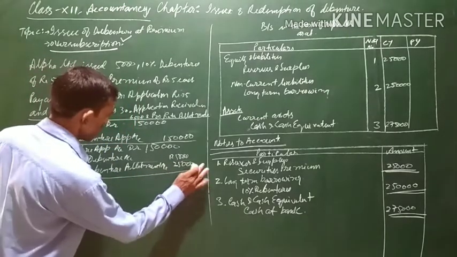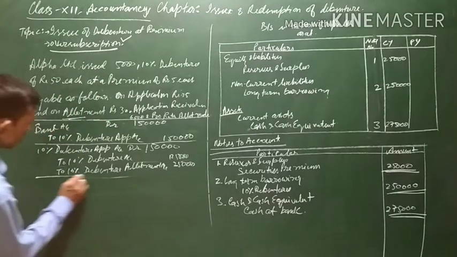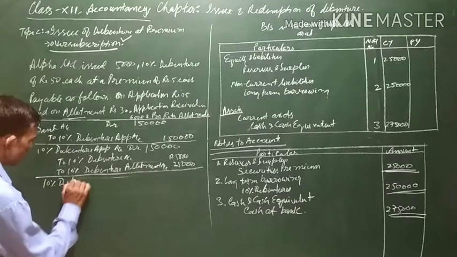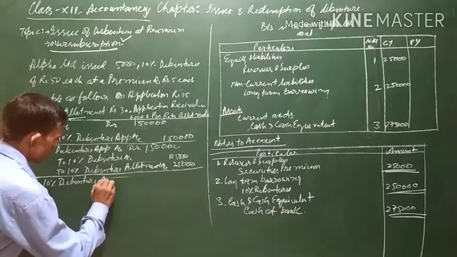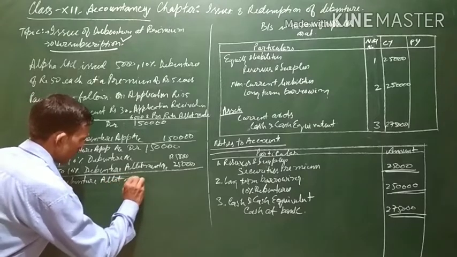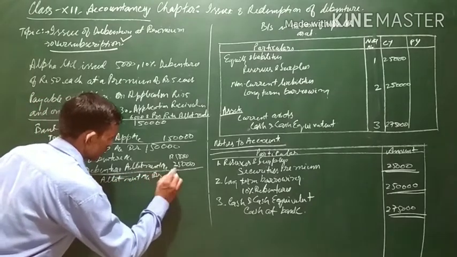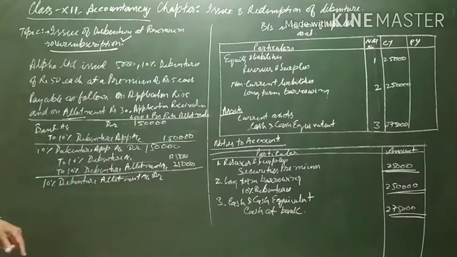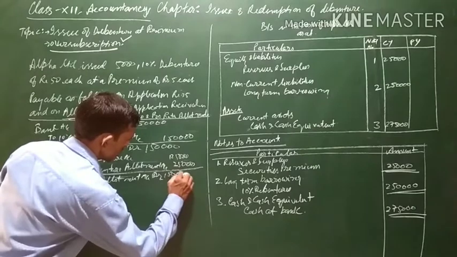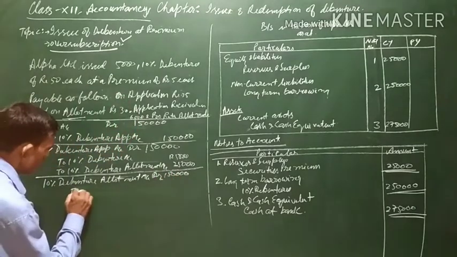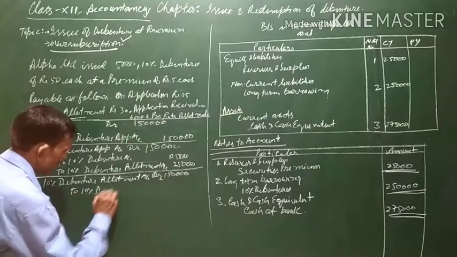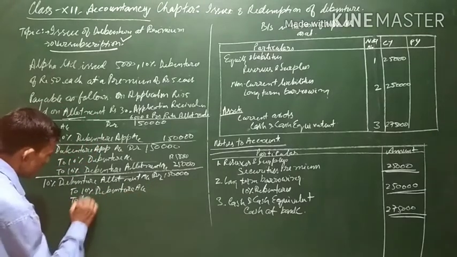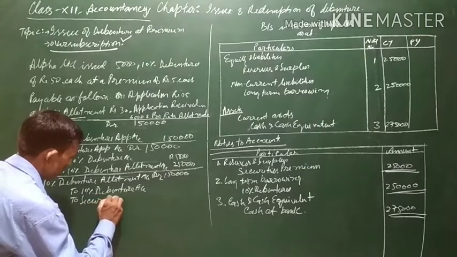Now the next entry is the debenture allotment entry. 10% debenture allotment account debit. Now for 5,000 debentures the allotment money is 30 each, which will come to 1,50,000, to 10% debenture account and to securities premium account.